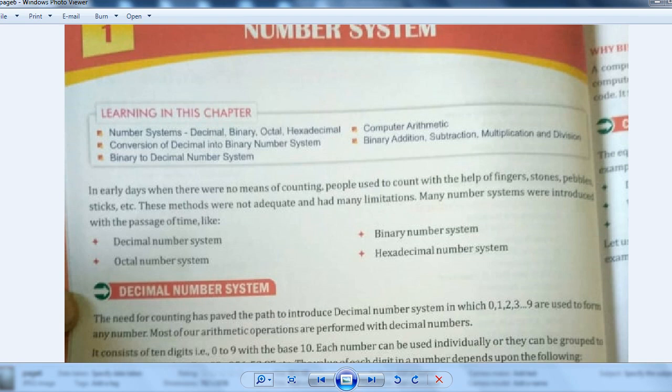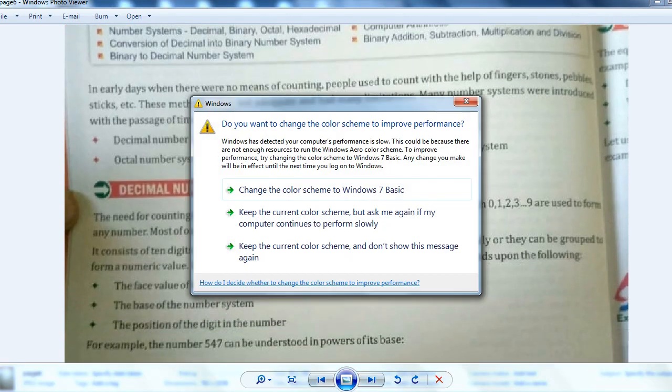Let's start. In early days, there were no means of counting. People used to count with the help of fingers, stones, pebbles, sticks, etc. These methods were not adequate and had many limitations. In earlier times, there were many counting systems, and every counting system had limits. So that's why many number systems have been invented. Many number systems were introduced with the passage of time, like decimal number system, binary number system, octal number system, and hexadecimal number system. So first is the decimal number system, right?